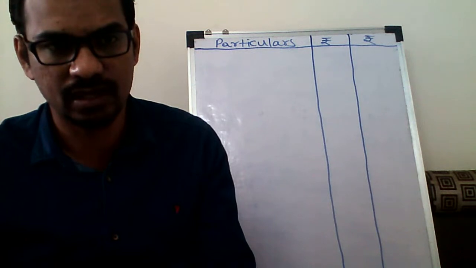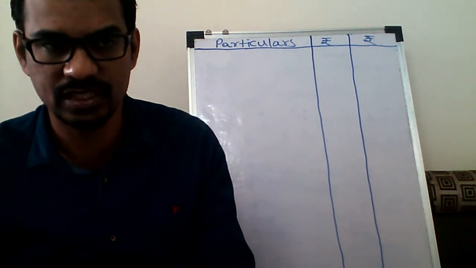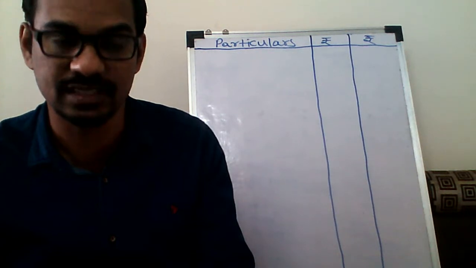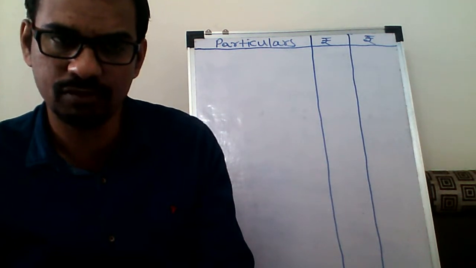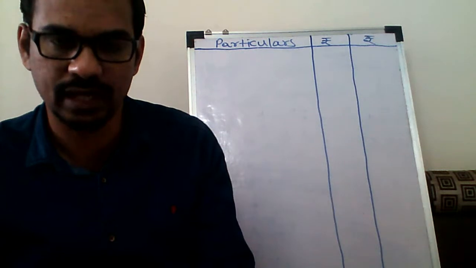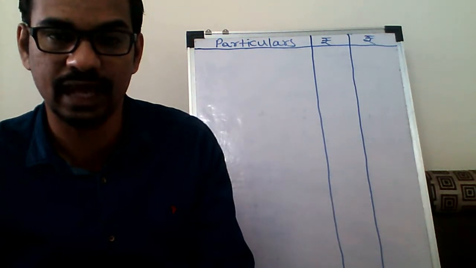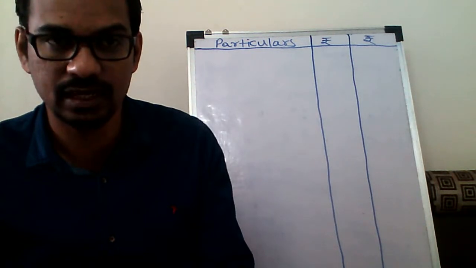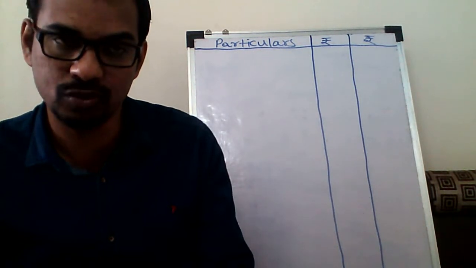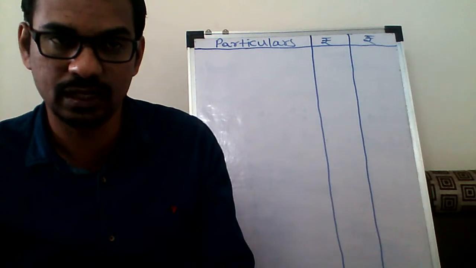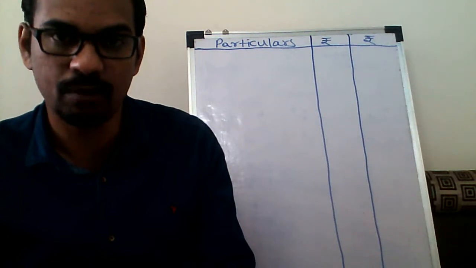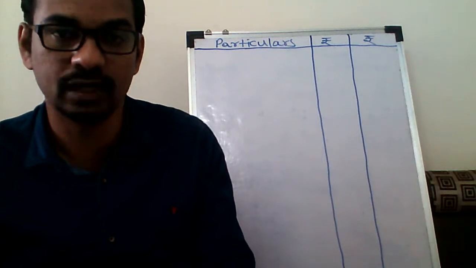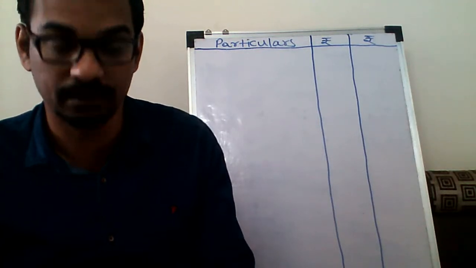Income from salary is one of the incomes which is taxable according to the Income Tax Act 1961. There are total five heads of income that are taxable under the Income Tax Act 1961. First one is the income from salary. Second one is the income from house property. Third one is the income from business and profession. Fourth one is the income from capital gain. And last, income from other sources.